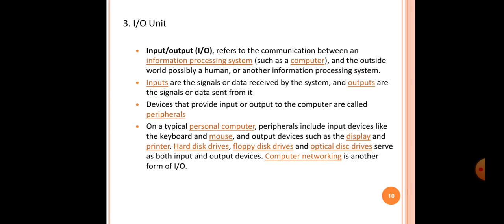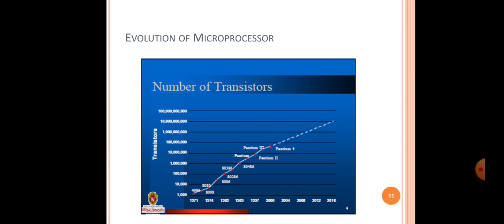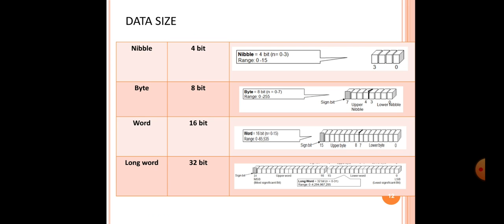On a typical personal computer, peripherals include input devices like the keyboard and the mouse, and output devices such as the display, so we can say the monitor, printer, hard disk drives, floppy disk drives, and optical disk drives. Both input and output devices, and computer networking is another form of input output. So I have already explained the evolution of the microprocessor.